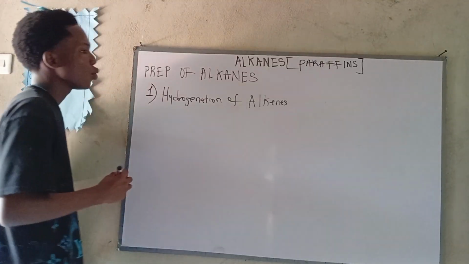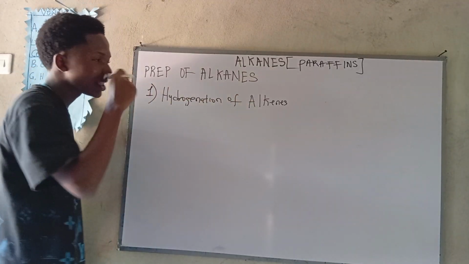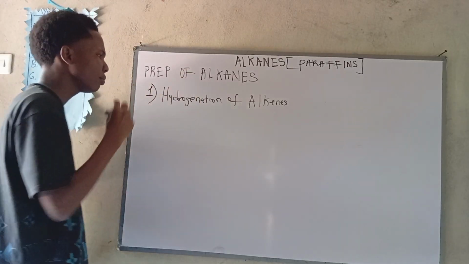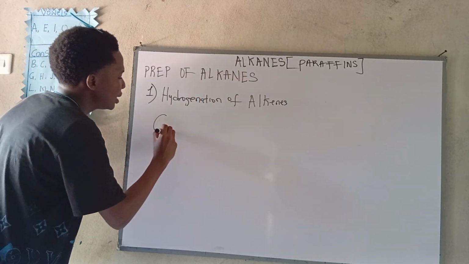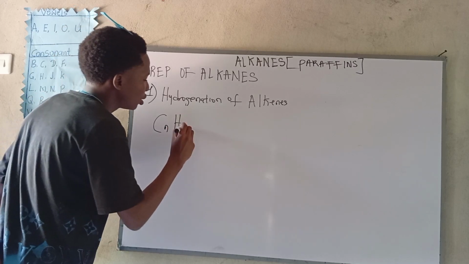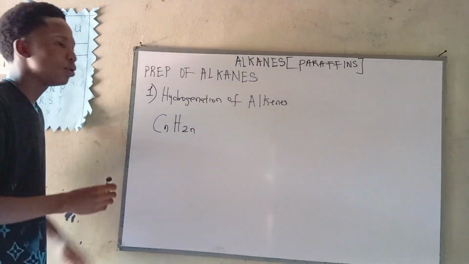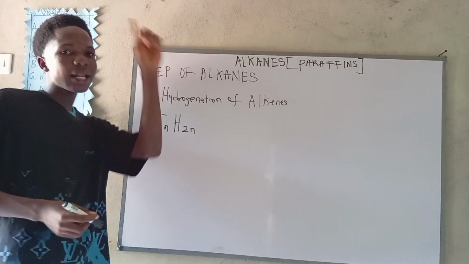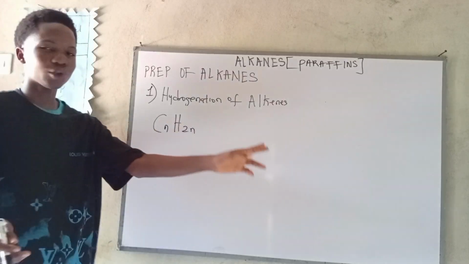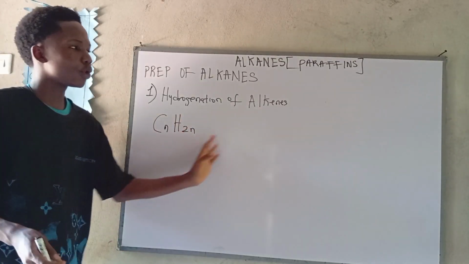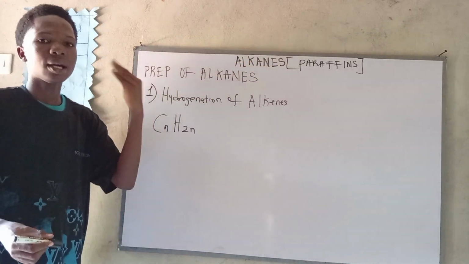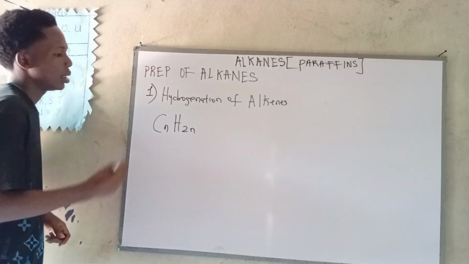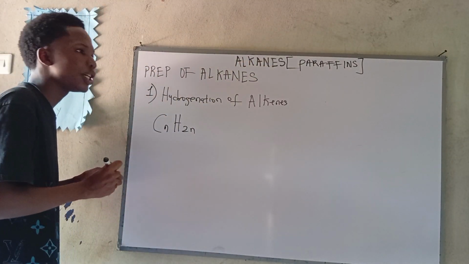Okay, now, what is the general formula of alkenes? Because they say the hydrogenation of alkenes. Now, the general formula of alkenes goes like this: CnH2n. You see now, you know the difference between the one I gave you before and this one. There's no plus 2 in alkenes, but there's plus 2 in alkanes that we're actually learning now. Now, let's go forward. They said hydrogenation.